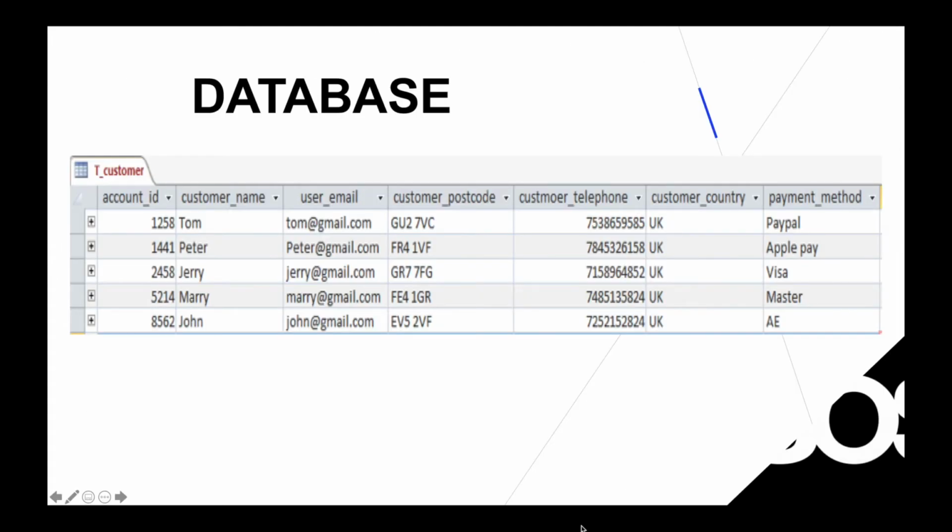After making a possible data model using the ER diagram, creating a database using Microsoft Access would be the next step. A database is a collection of information. Nine database tables will be demonstrated by using five sample records in each table. One example would be the table of customers. The database has five samples of customer information with unique account IDs. Information of customers such as name, email, postcode, telephone, country, and payment method is included.